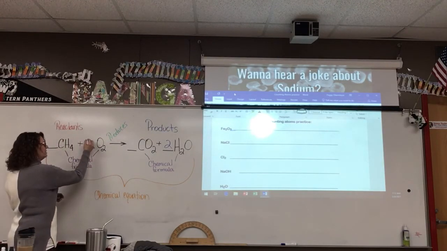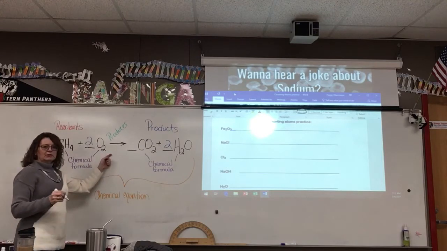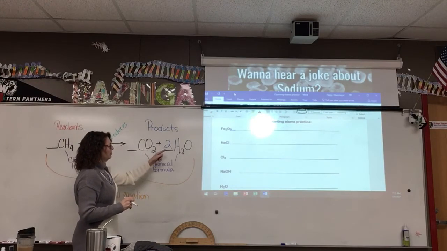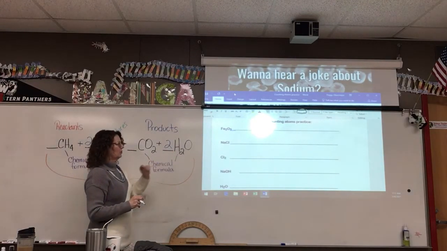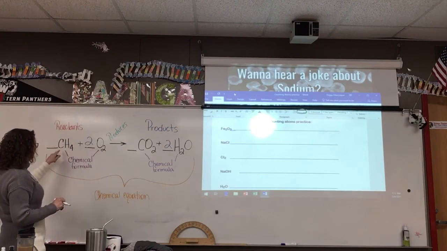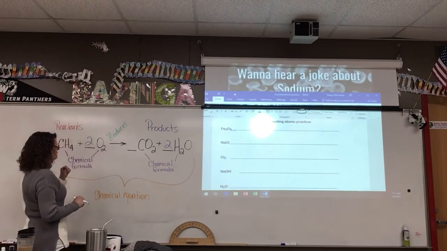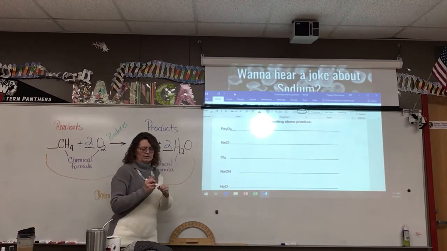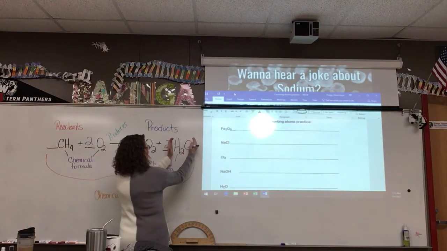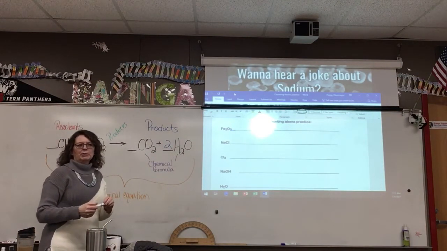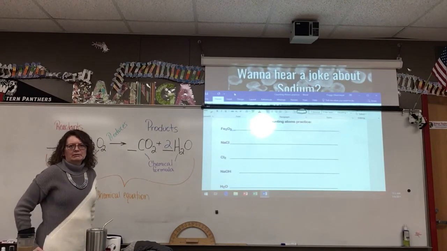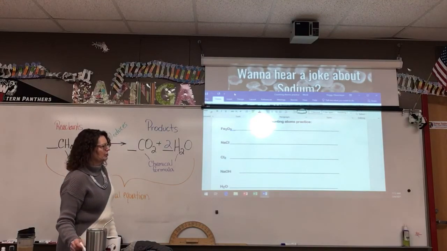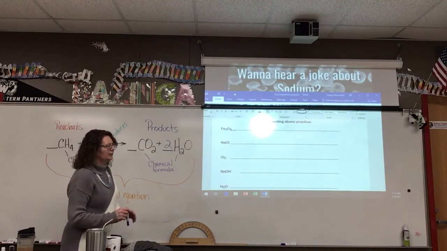So I put in a coefficient, because what times 2 is going to be 4? 2. 2 times 2 is 4. Over here I have 2 plus 2 is 4. So my oxygen are good. Carbon 1, carbon's good, and hydrogen 4, hydrogen 2 times 2 is 4, so that's all good. This is just like multiplying everything after it. It's just like multiplying anything that follows that, okay? Just like math. All right, so we're gonna do some practicing counting atoms.